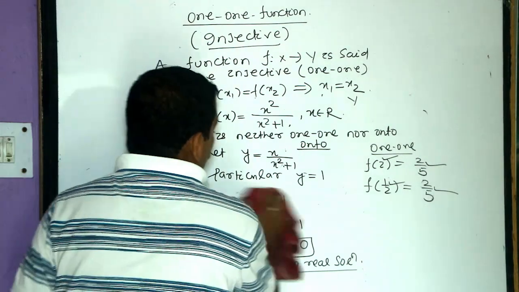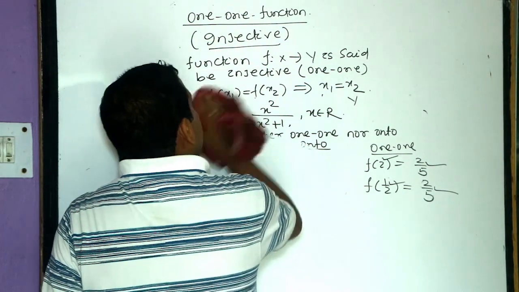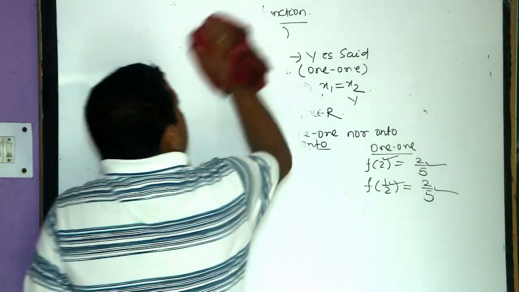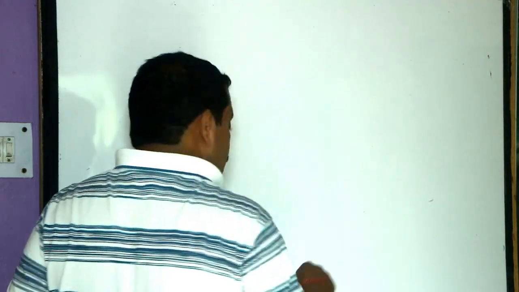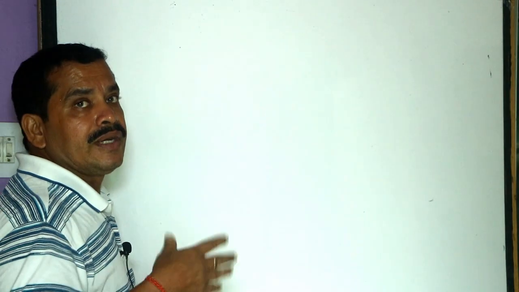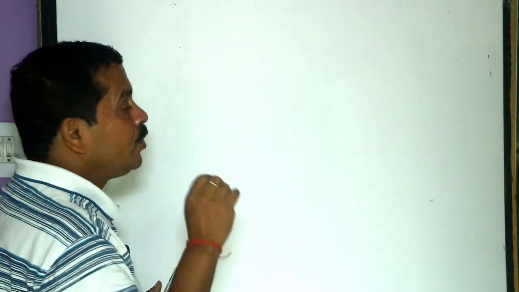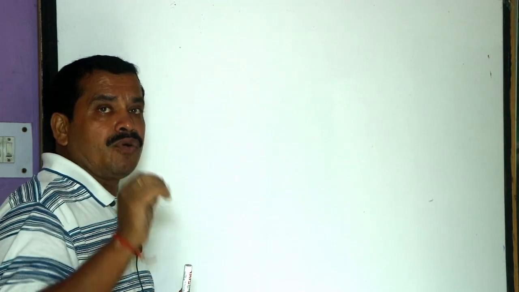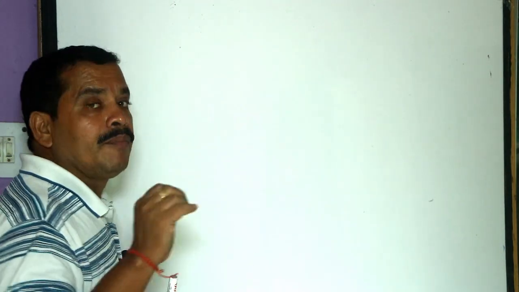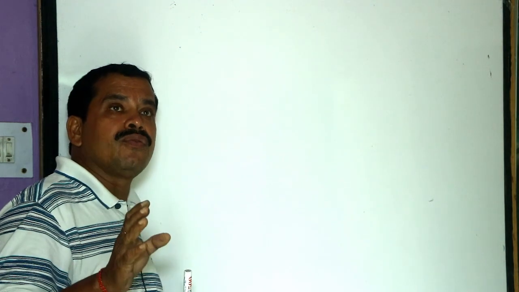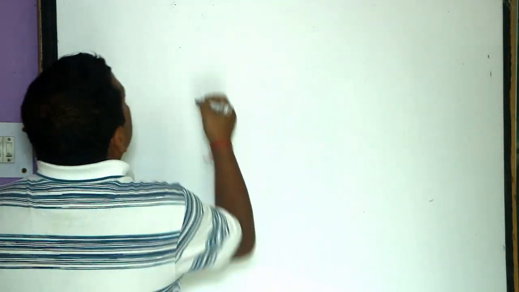If you discuss more examples, then your idea will be clear. Go through some books and see some more examples which will clear your idea. Which one is 1-1, which one is onto, which one is into, and which one is bijective. Bijective means which is both 1-1 and onto.